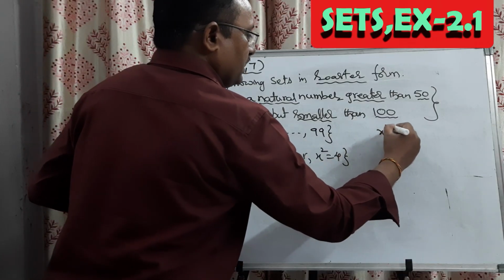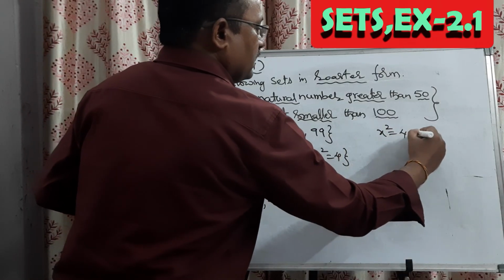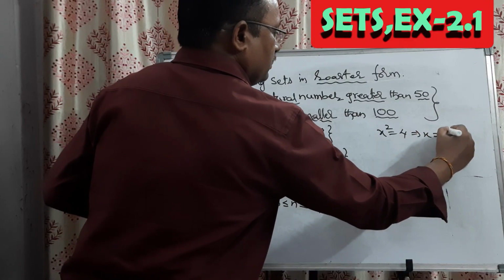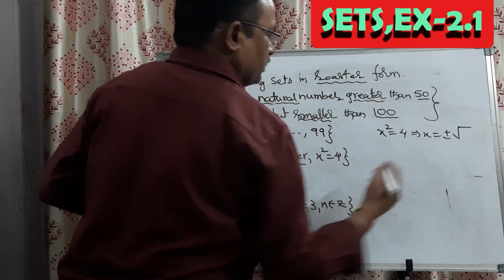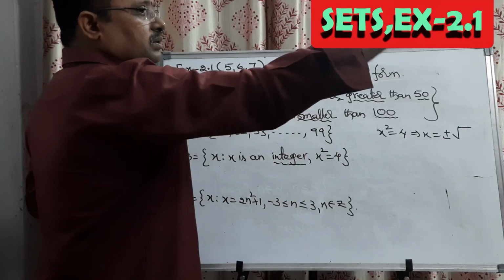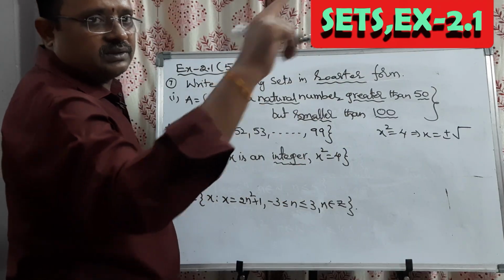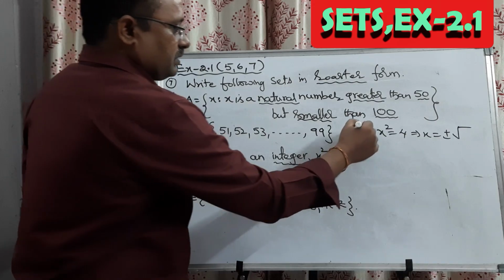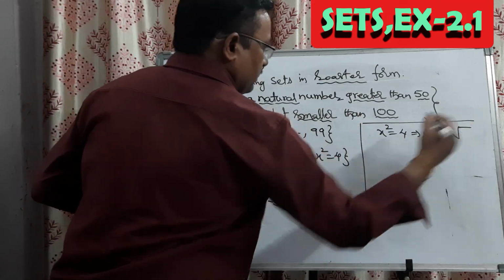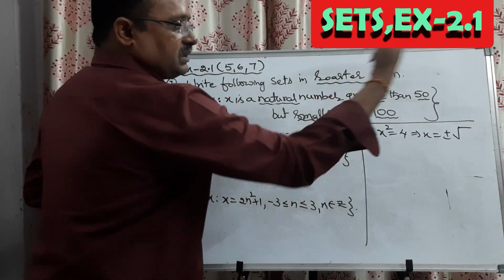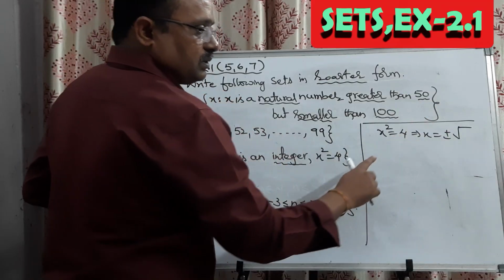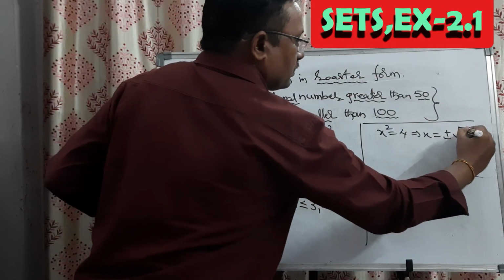If x square equal to 4, that implies x equal to plus or minus root. Square will go to the other side as plus or minus square root. That is the basic point we should remember. Square will go to the other side of the equality as plus or minus root of the other side value, 4.